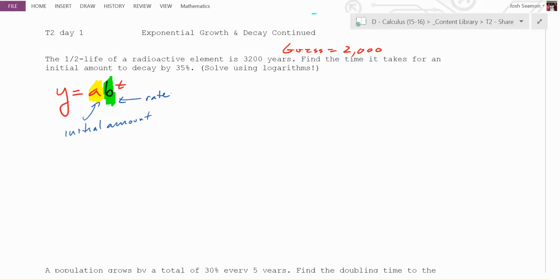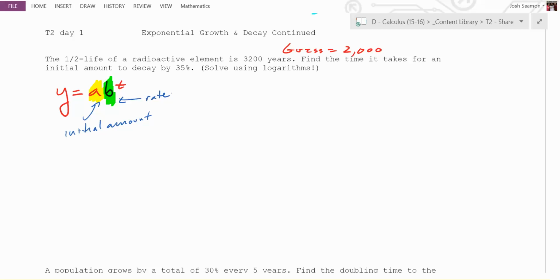Now, does it give us the growth rate? No, it doesn't give us b. Does it give us A? Does it give us a starting amount? Does it say like 10 kilograms or 100 kilograms? No. By the way, you really don't want to be around any kilogram of something radioactive like this. Generally speaking, we might get some of these values, but sometimes we don't. But what does it tell us? It says the half-life. So if this is the starting amount, how much is half of A? A over 2.